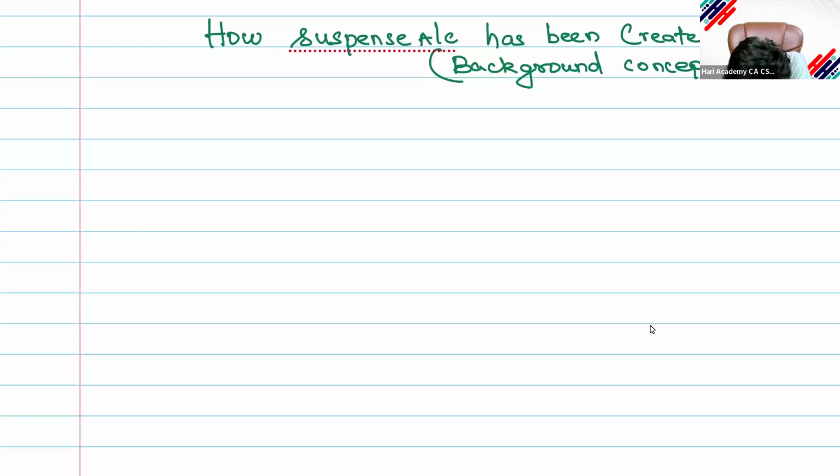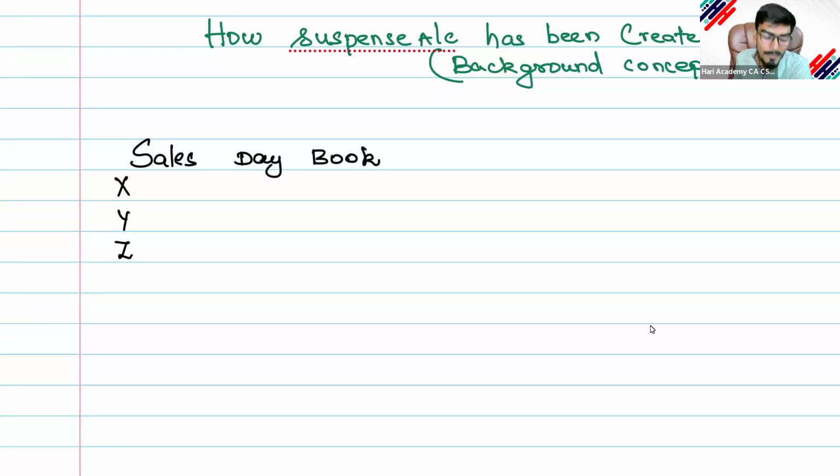There are persons X, Y, Z. We are writing a sales day book. We made a sale to X for rupees 3,000, recorded as 3,000.